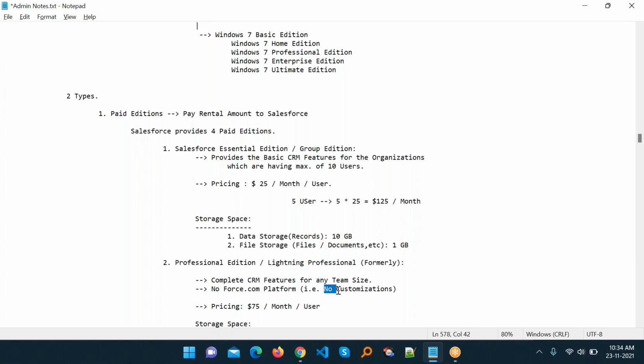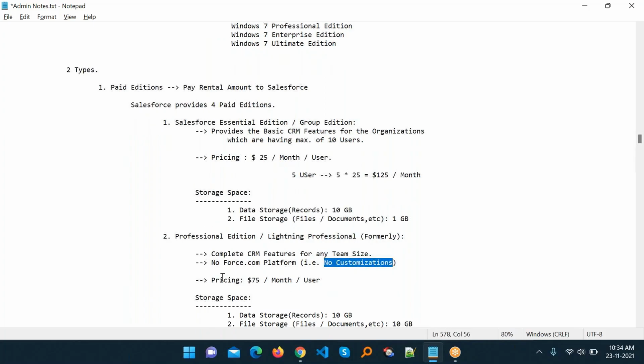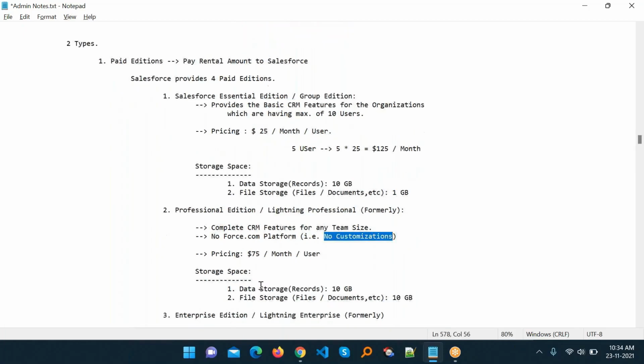So here you can see it is directly mentioned: no customization. And the pricing is $75 per month per user, so you can calculate based on your need. And for storage space, we have data storage up to 10 GB and file storage 10 GB as well. Previously you saw 1 GB, and here you can see 10 GB, for file storage and documentation purposes.